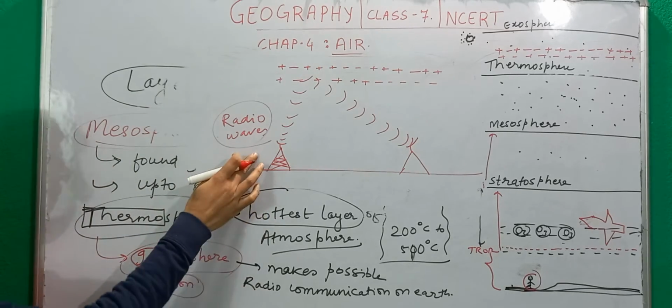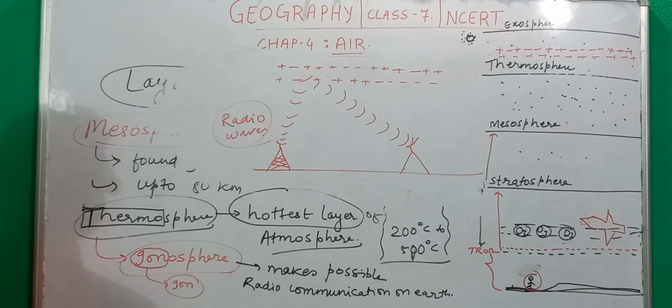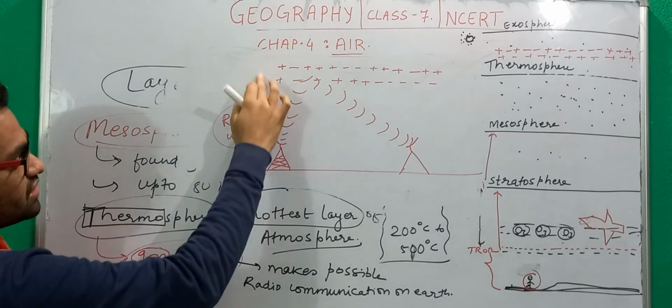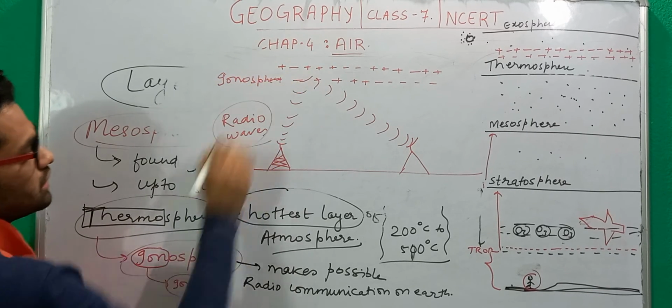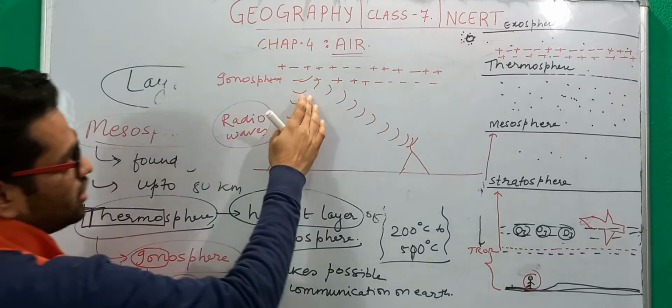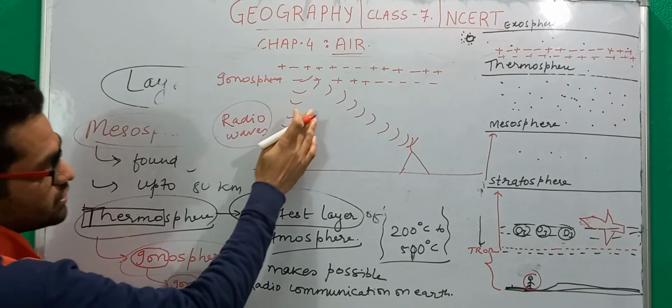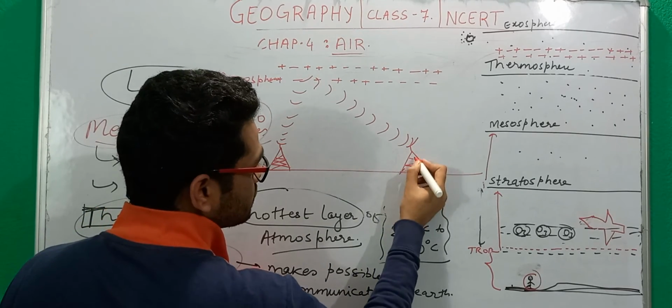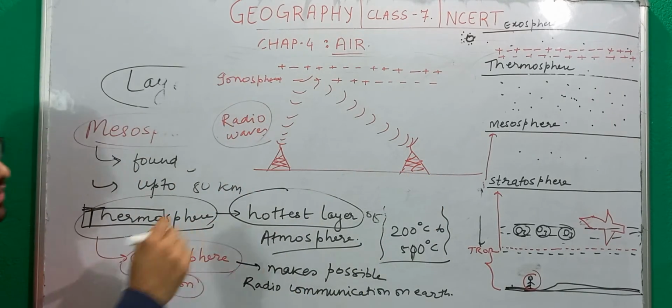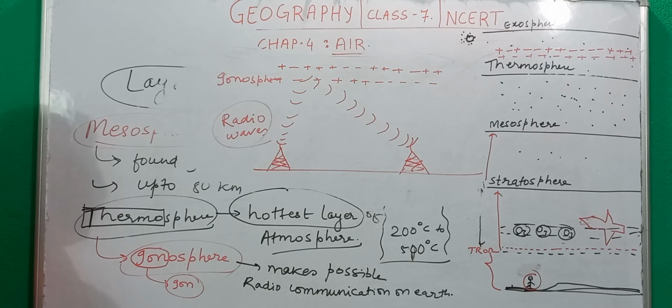When this radio wave is being emitted by this tower, it gets reflected by this ionosphere. Okay, and because of this reflection of radio waves, it gets absorbed by an antenna on the earth, and that is why radio communication is possible.